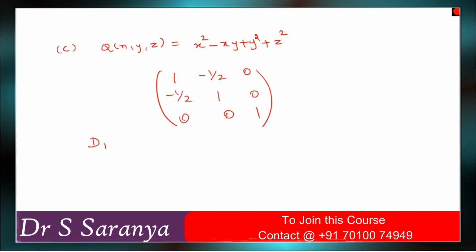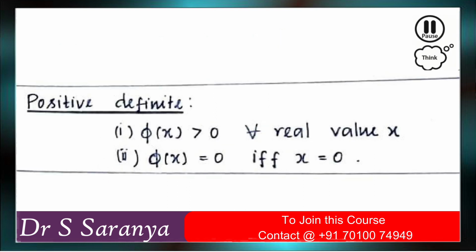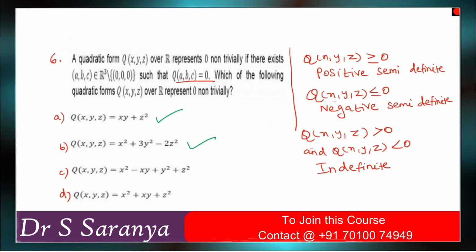Now what is your d1? d1 is equal to 1, the determinant of the first one. Then d2 is equal to the determinant of this 2 by 2, which is 1 minus 1 by 4, so it is 3 by 4. Then d3 is equal to the determinant of this matrix, again 3 by 4. All of these are greater than 0. This is positive definite. So option C is false, because we need to check only semi-definite, negative semi-definite or indefinite. So option C is wrong, right?